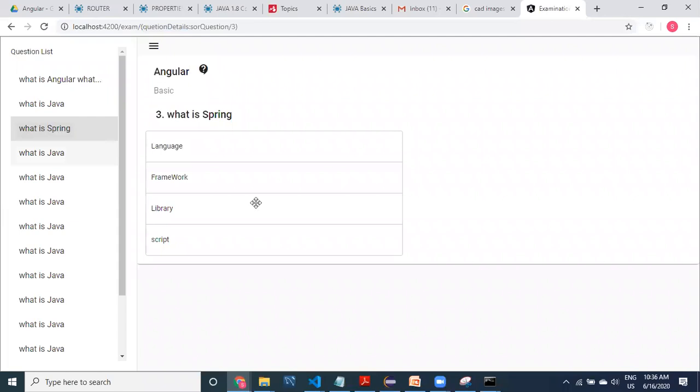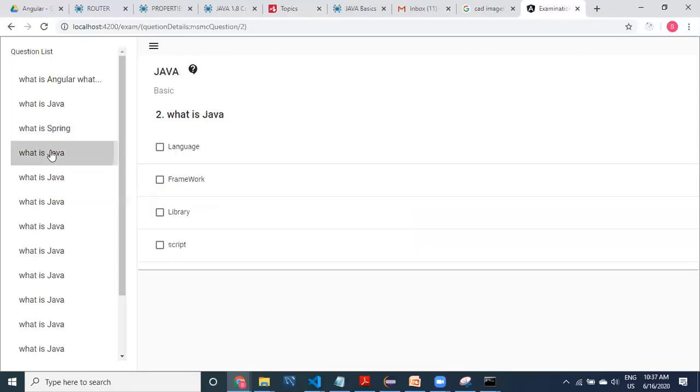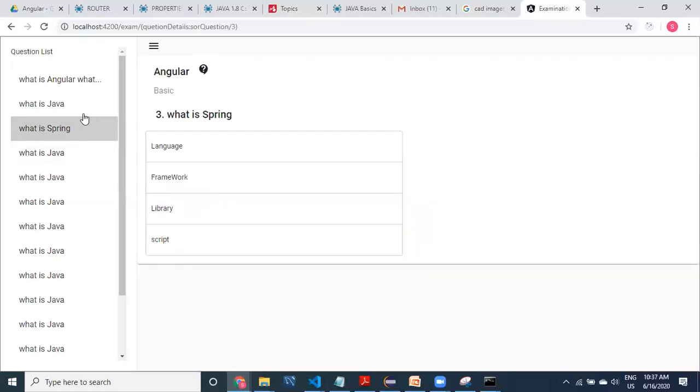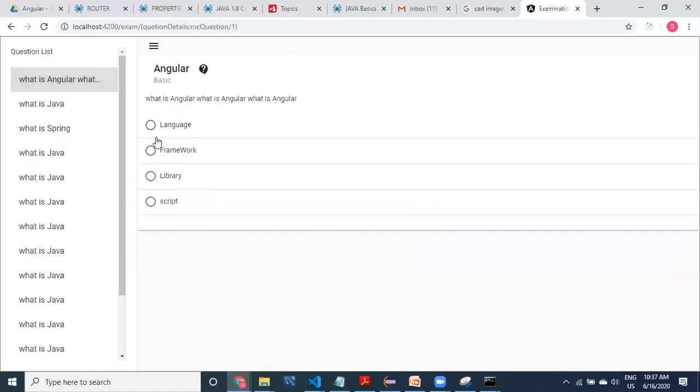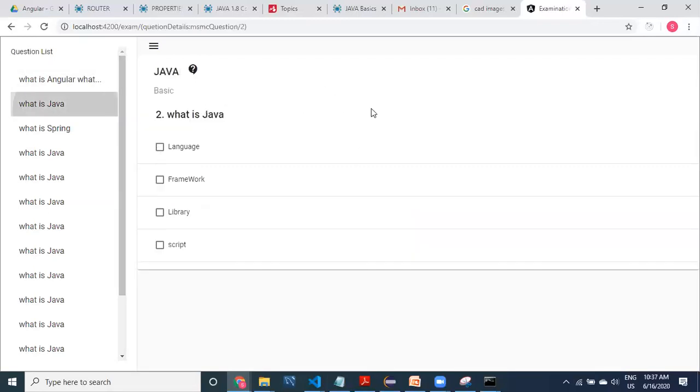And if I click on this, this is another type, drag and drop. We have to sort which one is first, second, third, fourth. This kind of drag and drop functionality we have applied. Now coming to here, there are of course choices, multiple questions based on the type of question. The component is going to be displayed in the router outlet. Which router outlet? The second router outlet in the same page.